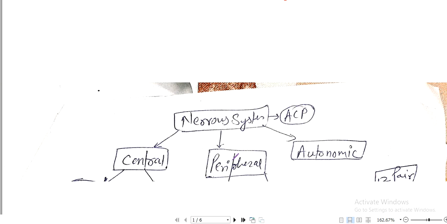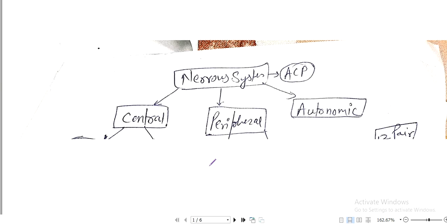The nervous system contains the brain and the spinal cord, which we will discuss next, and the whole activity of the body, voluntary or involuntary, is controlled with the help of the brain and spinal cord, and both the brain and spinal cord are part of the nervous system. There is an electric impulse running in our body which is controlling everything, and that is the nervous system. So there are three parts: central, peripheral, and autonomic.